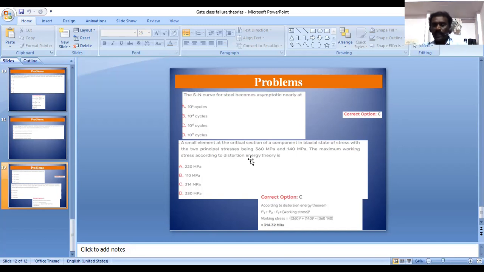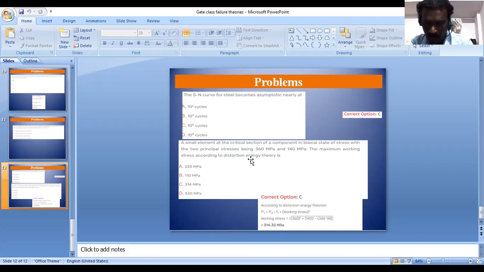This is the equation. The two principal stresses given are 360 megapascal and 140 megapascal, so sigma 1 equals 360 and sigma 2 equals 140.